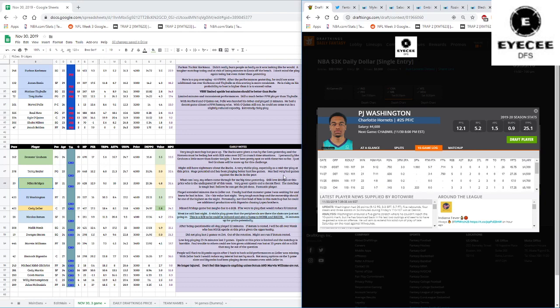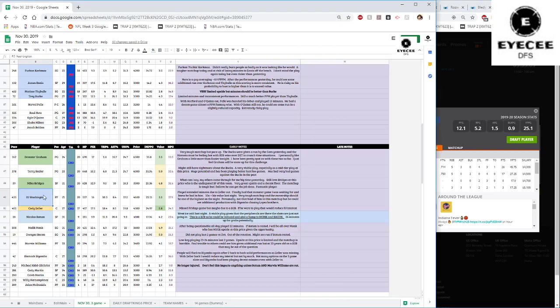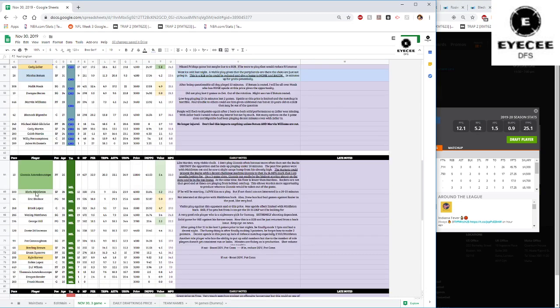He also played 34 minutes because Cody Zeller was out. If Cody Zeller is in, that'll reduce the minutes. That'll reduce the upside he has. So I won't be that interested. As it stands, I'm on the fence. His ownership's also going to be very high, and there's a high probability he busts. So I'd rather just fade him than play him. But he still has upside, so he's in consideration, but not much. Honestly, I'd rather just fade him.